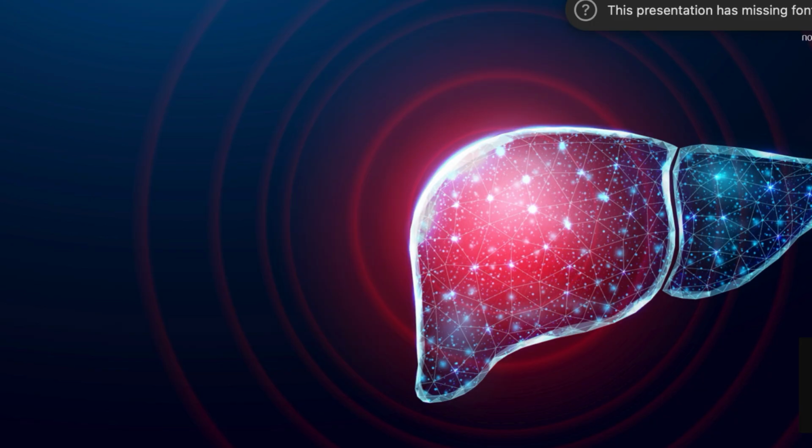If FIB-4 is 1.3 or above, we move to the next step, liver stiffness measurement or LSM, preferably by FibroScan. If LSM is below 8 kilopascals, primary care continues, but if LSM is 8 kilopascals or above, or if FIB-4 is greater than 2.67, the patient should be referred to a liver specialist for advanced imaging, biomarker risk stratification, and treatment.